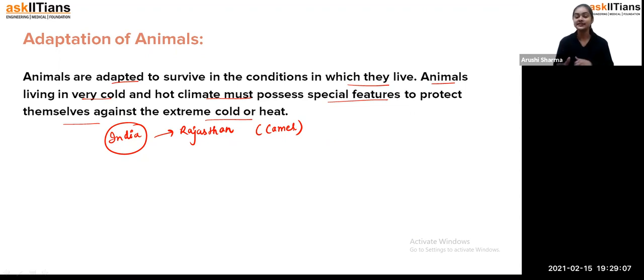And that's how you can see, students, that if we migrate them from one place to another, like the polar bear, if I say that the polar bear must come to some hotter region, they are not able to survive, because they are adapted to colder regions only. But we have some animals which migrate, like the birds coming from Siberia to India according to the condition. So that's how, students, we can also see migration. But animals living in their particular regions are adapted to that survival.